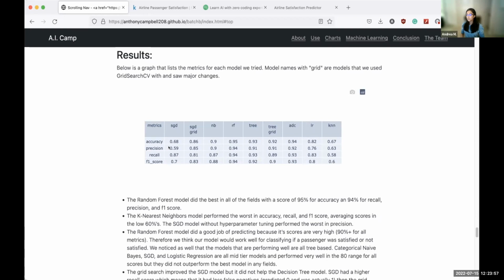For our results, we showcased our models and metrics in a table. Some trends that we noticed were that tree-based models did better than the other models, and the grid search helped the SGD, but it didn't help the tree model. Our worst model that we found was the KNN, and our best model was the random forest.